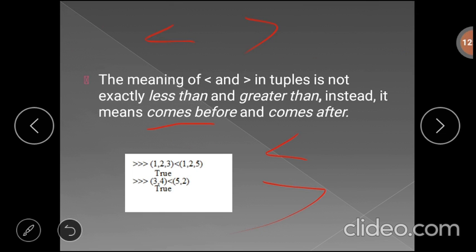For example, here the first tuple contains 1, 2, 3 and the second tuple contains 1, 2, 5. So 1, 2, 3 comes before 1, 2, 5, so the output is true. Again, 3, 4 comes before 5, 2, so the output is true.